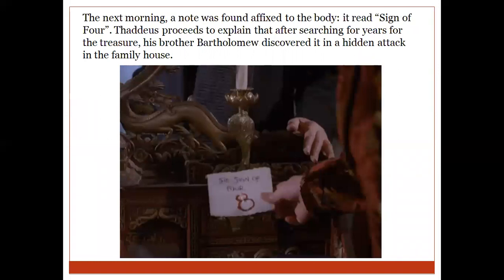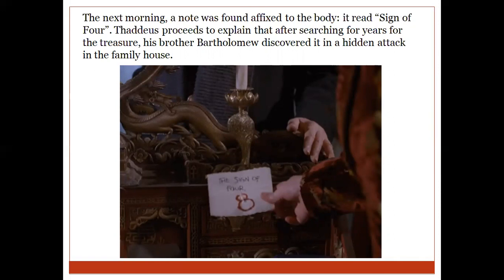The next morning, a note was found affixed to the body, and this note said, "Sign of four." As you can see in the picture, this kind of note was found on the body of Major Sholto. And at that time, Thaddeus, one of his sons, tells that after searching for years for the treasure that their father was talking about, his other brother, Bartholomew Sholto, discovered it in a hidden attic in the family house.